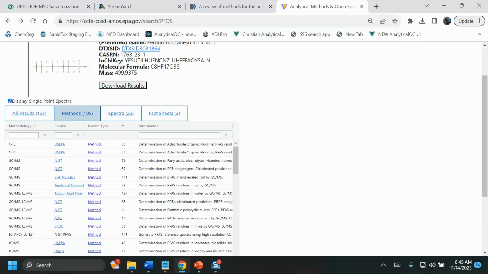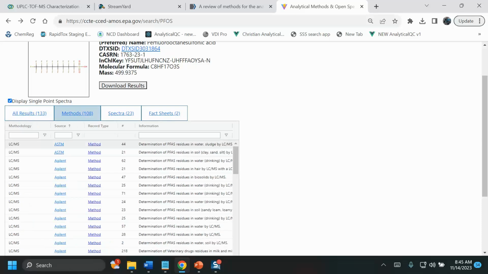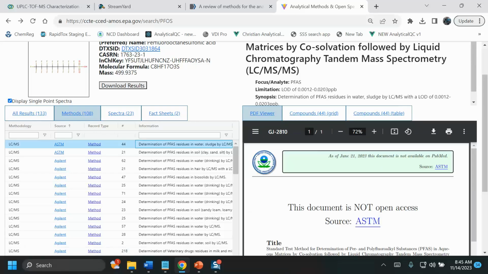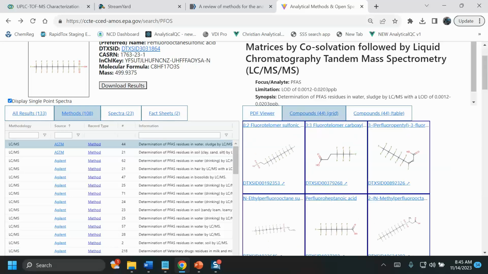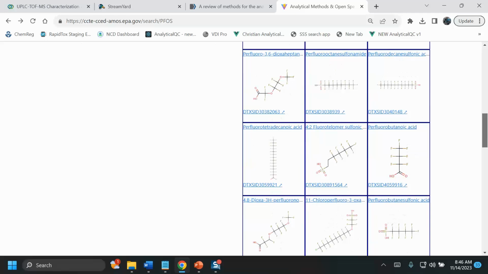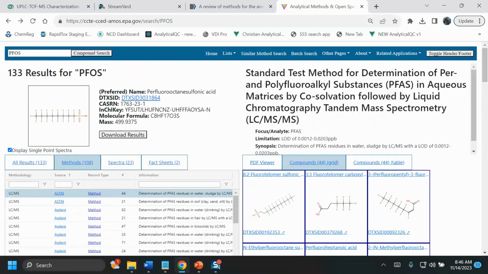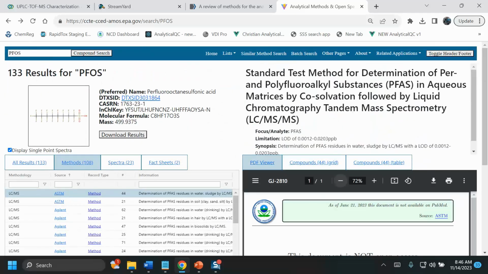So here we see that we have 108 methods in total. We have the ASTM method. Now in this case, this is not open access, but what we do is we extract the chemicals from the method. So you can see the chemicals directly. We link you to the ASTM method. So you can click right on this hyperlink and it takes you to the ASTM page. Now you will have to pay for that method because that is not open access.